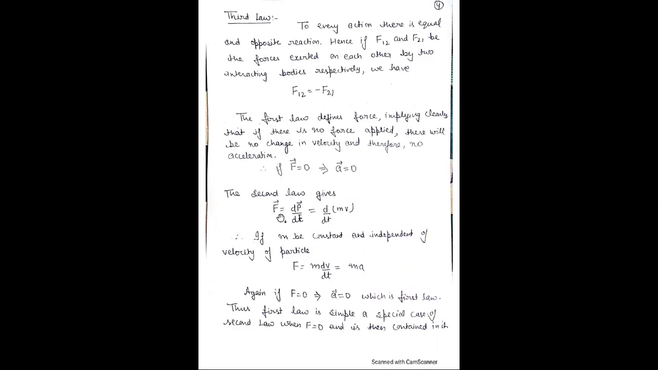The second law gives F from the definition, that is, force is equal to the rate of change of linear momentum. Here linear momentum is p, and we all know that p is equal to mv. Therefore d by dt of mv, if m is a constant and independent of the velocity of the particle, taking it out, then F is equal to m dv by dt. And what is dv by dt? That is equal to a. Therefore F is equal to ma. This is the second law, also called the law of motion.